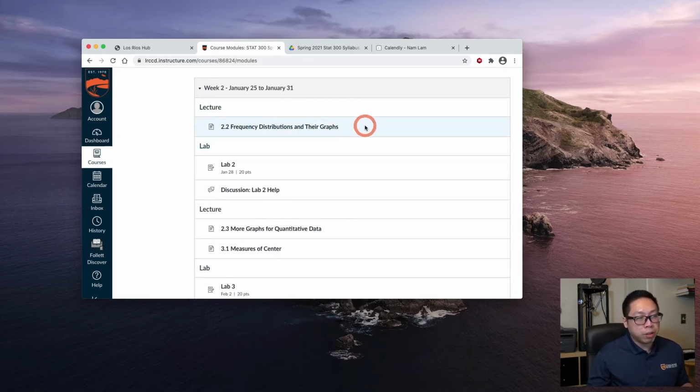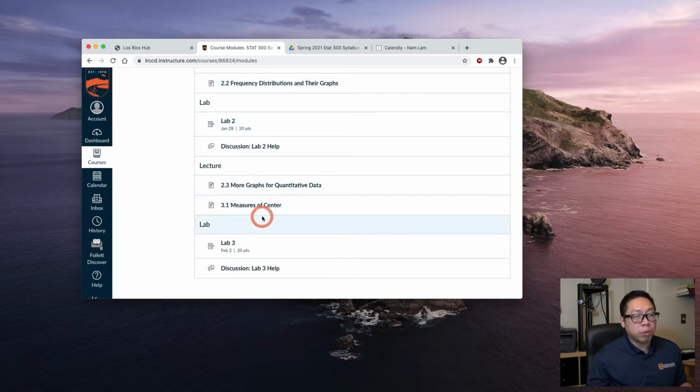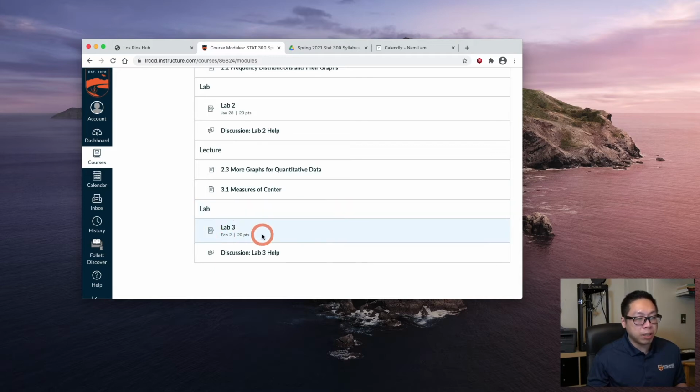So 2.2 here is the first set of lectures, and then lab 2 is the lab assignment that goes with that lecture. 2.3, 3.1, this is together the second set of lectures. And lab 3 is the lab assignment that goes with that second set of lectures.